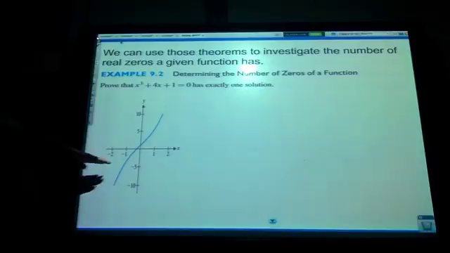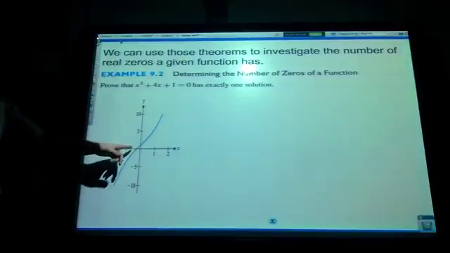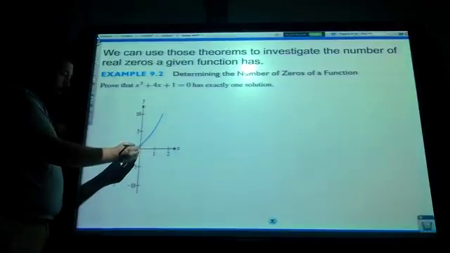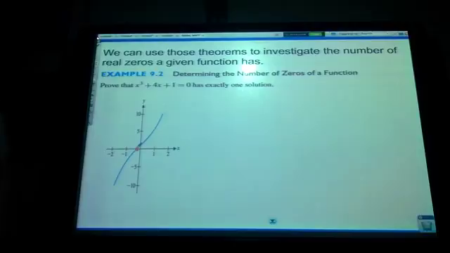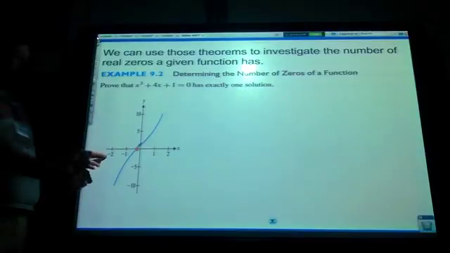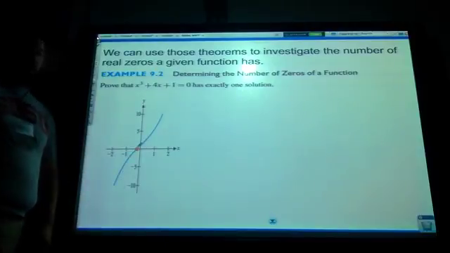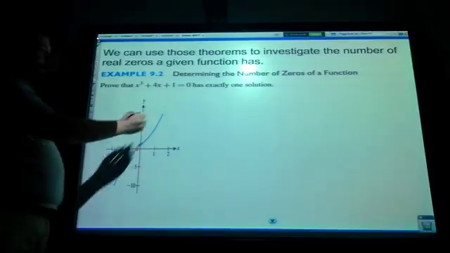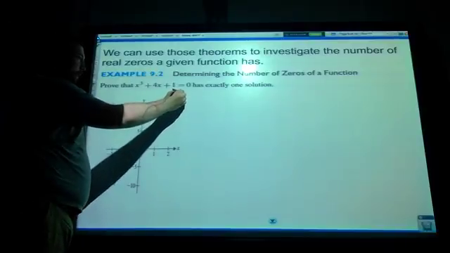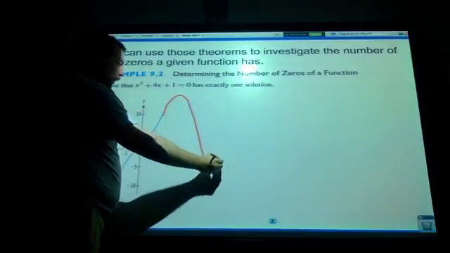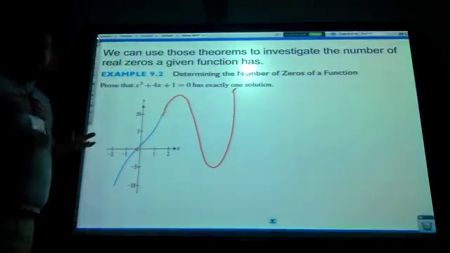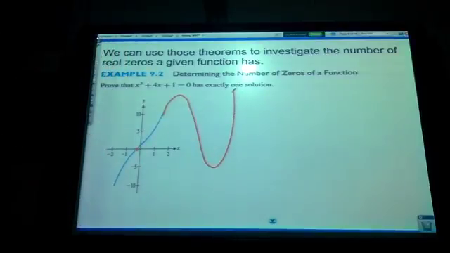Well, here's the graph of it. It surely does make sense. It seems reasonable that it has exactly one solution because we can see it crosses here at this one point. But we only see the graph between -2 and 2. How are we to know that this graph doesn't all of a sudden do something like this outside of our window and come down and hit it again? How do I know that's not true? Because I don't see the whole graph.